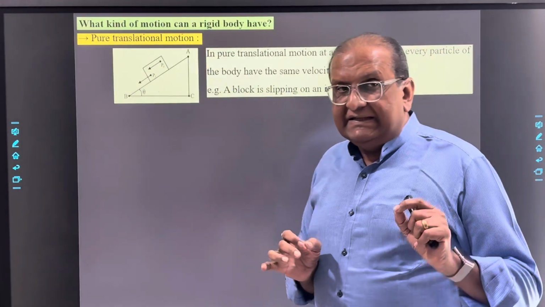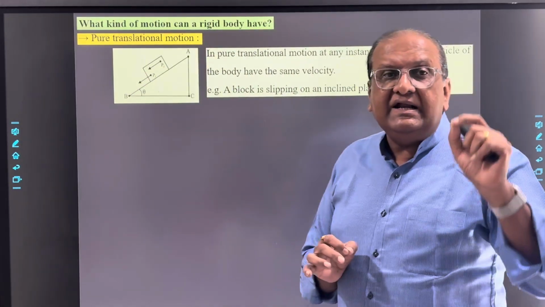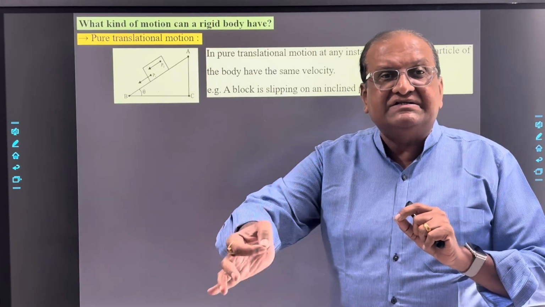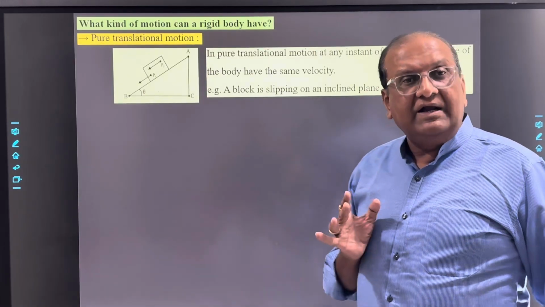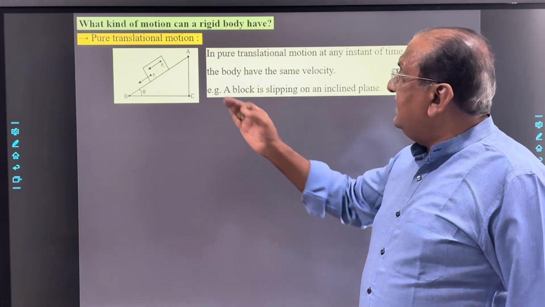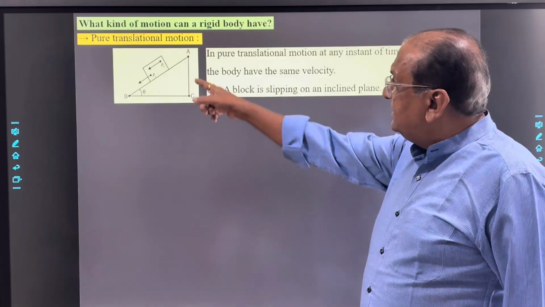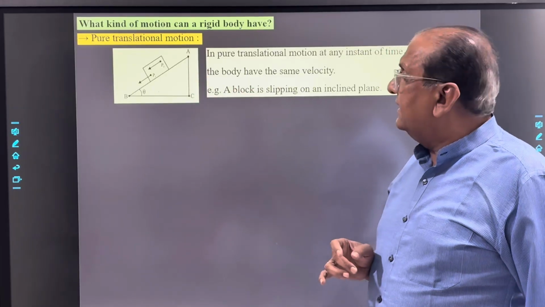In other words, each constituent particle will cover the same distance in the same time interval. This is pure translational motion, as shown in the figure.